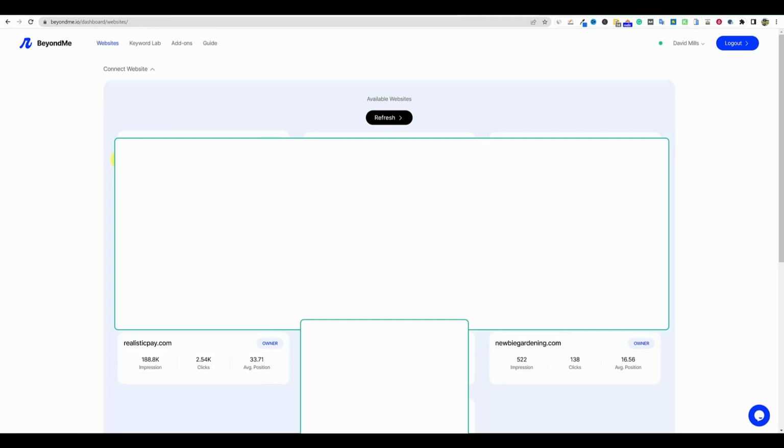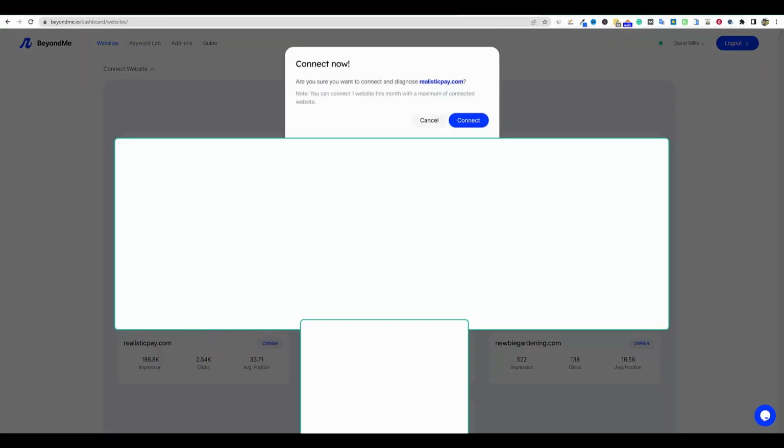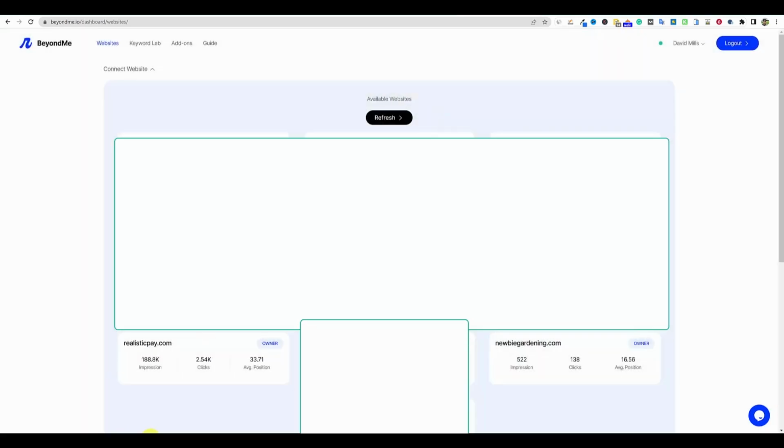So the way that the tool works, it does seem like you do have to connect your site to this. And so let's go ahead and click on this site over here. Connect now. Are you sure you want to connect and diagnose realisticpay.com? You can connect one website this month with a maximum of connected websites. But I don't think that I've actually put in my code yet. So I'll be right back. Okay, so really easy to put your code in. You just go up to the right-hand side up here, and then you go to the promo code section. You paste in your AppSumo code, and then it instantly updates.